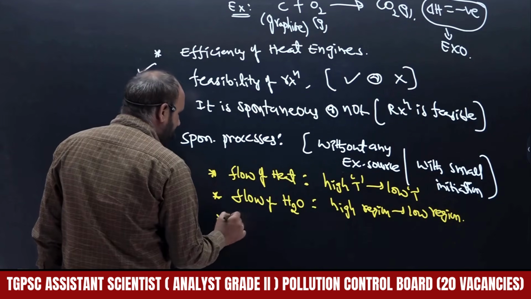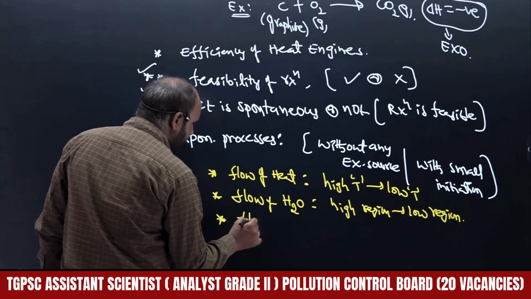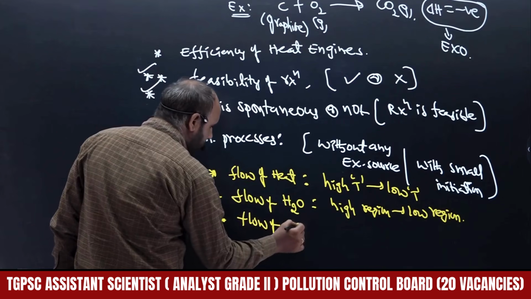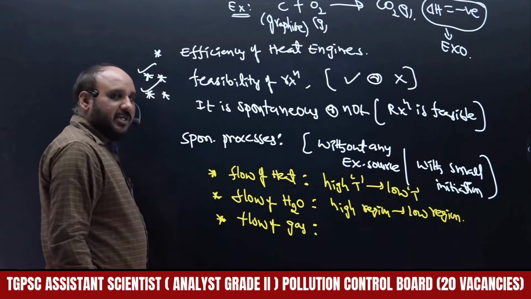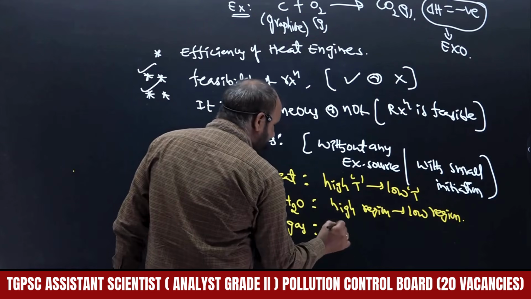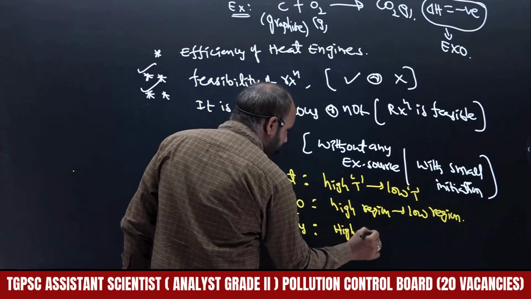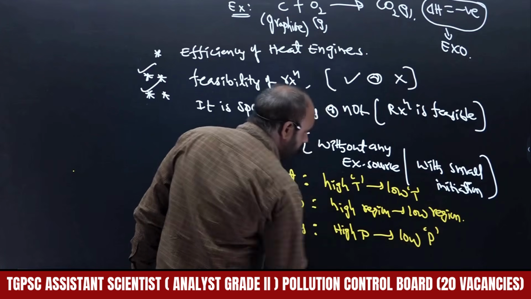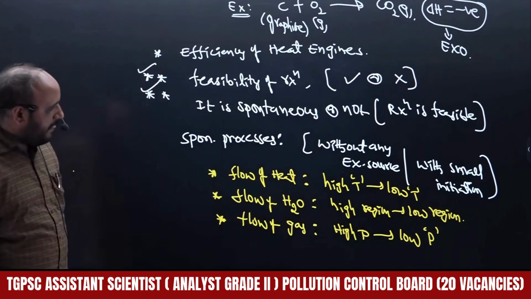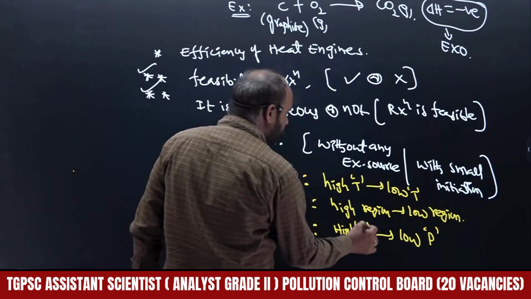Next, flow of gas. We may even call it expansion of gas. Gas flows from a high pressure region to a low pressure region.